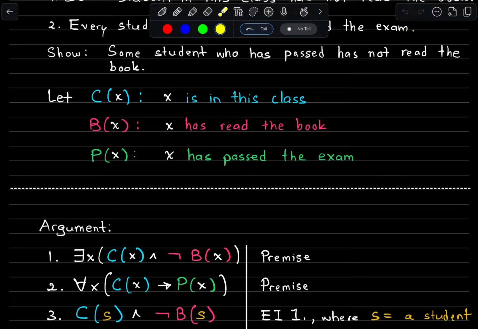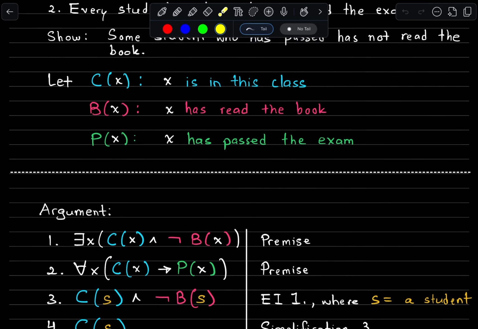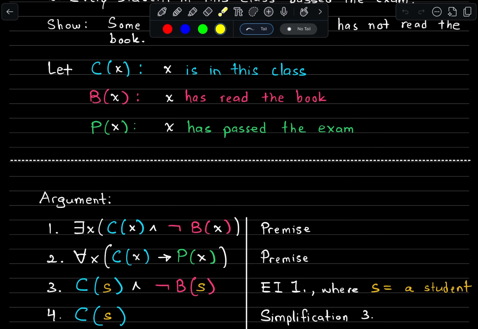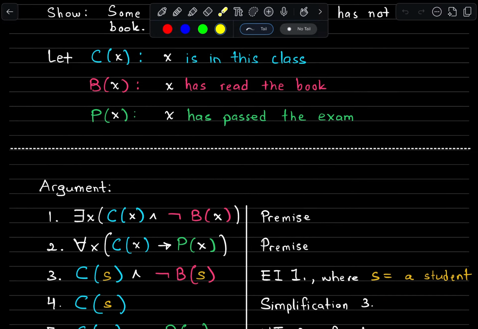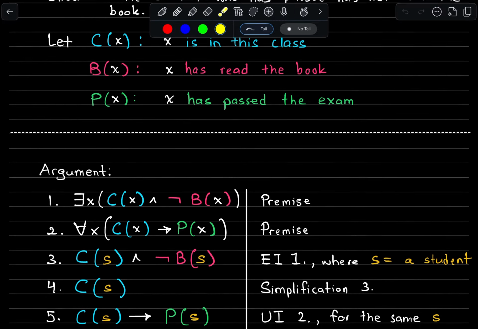We don't have enough information that we can instantiate this sort of universal claim into a specific person like we could before. So we're just going to say that this is some person S, some consistent value that we can refer to again and again. Okay. So we've got C of S conjunction not B of S. Well, if we use simplification, we can break this conjunction apart. So we can pull out the C of S by simplification on 3.